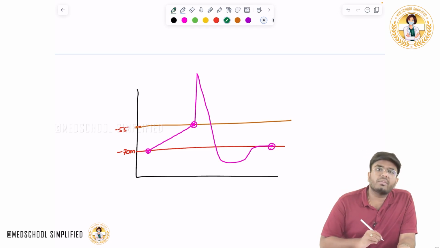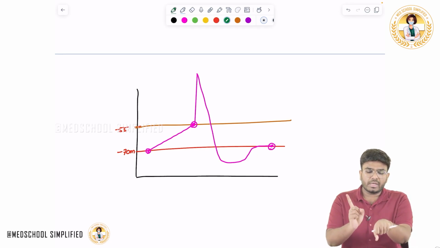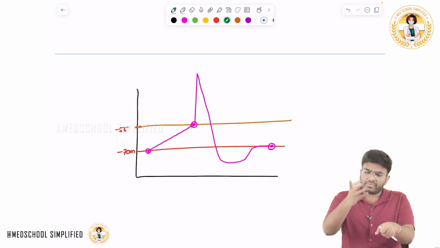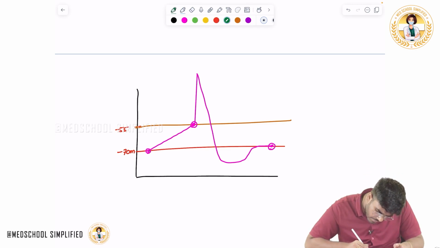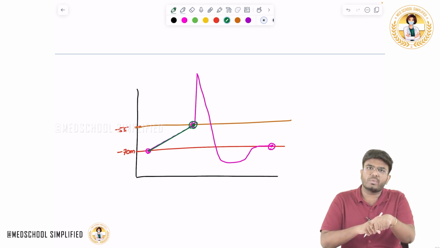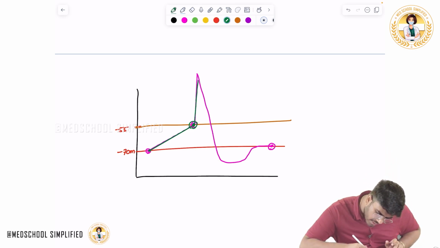Now look carefully. This is one thing, one stimulus done. Now for the next time I am giving a little bit more stimulus. When I give more stimulus, this is the second one, the resting membrane potential is going to reach the threshold potential. So what happens now? If I am giving a more powerful stimulus, do you think more depolarization will occur? Do you think the height, the amplitude of the depolarization, is going to be more?